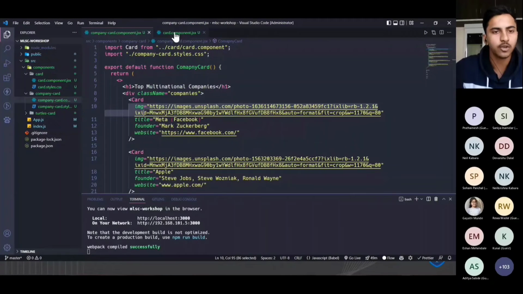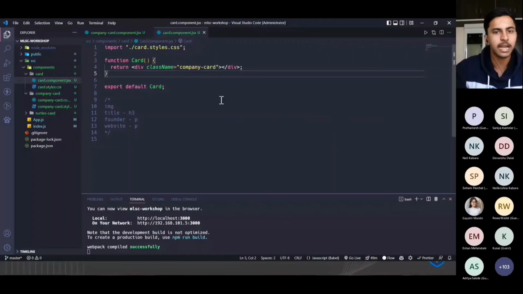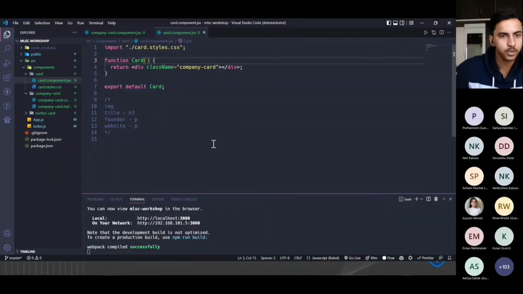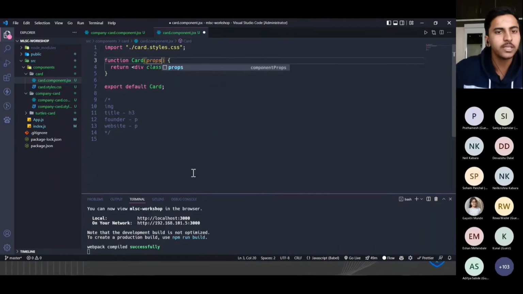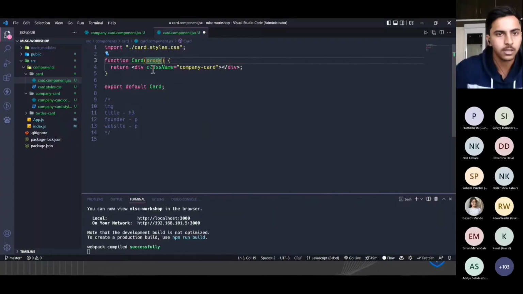We have to receive that particular props in our child component, right? As you can see, this is the child component. In this child component, we have to receive these props using props. We just have to provide one keyword here in the brackets. This keyword does not need to be props. It can be anything.